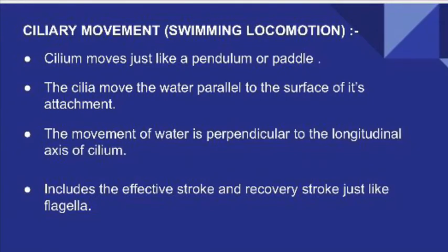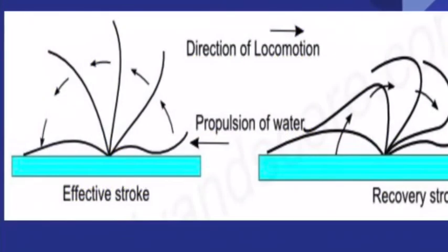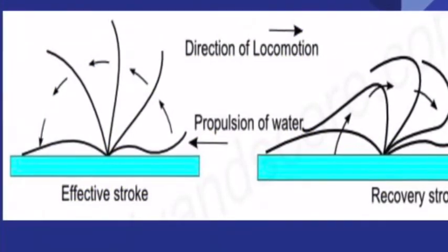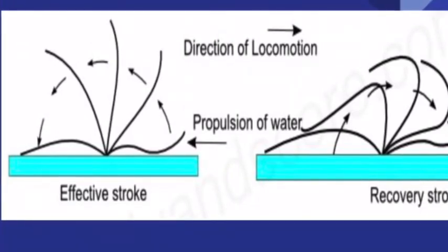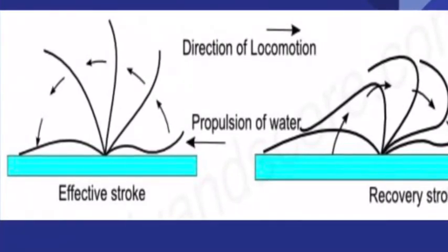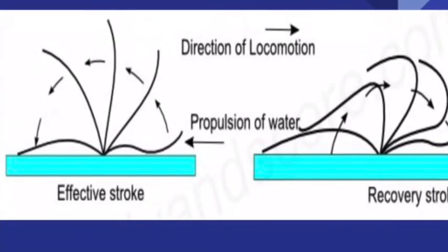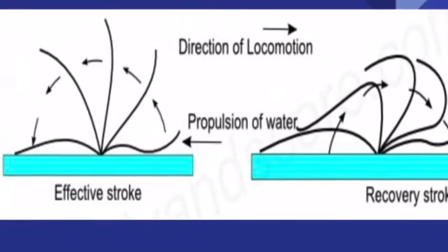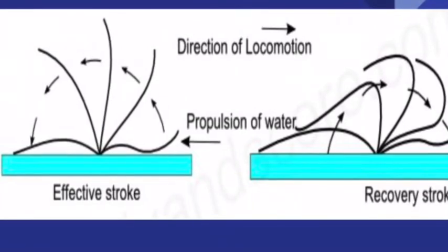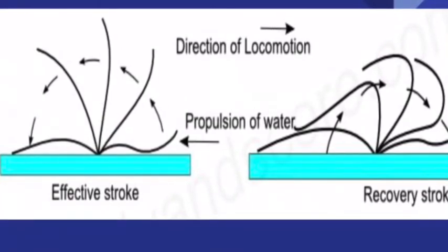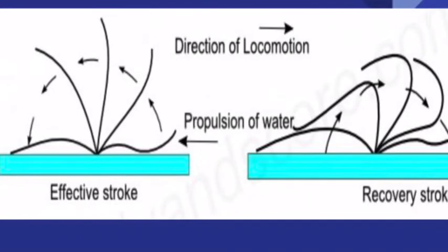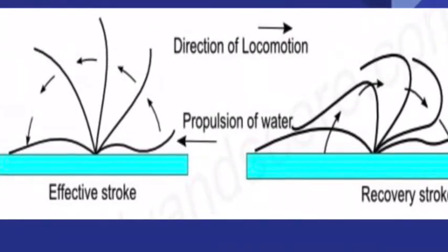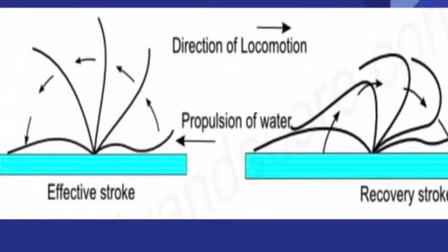All the cilia present in the transverse row will beat the water simultaneously at a time. In the synchronous movement, all the cilia are beating the water simultaneously at a time. That's why it is called synchronous movement.